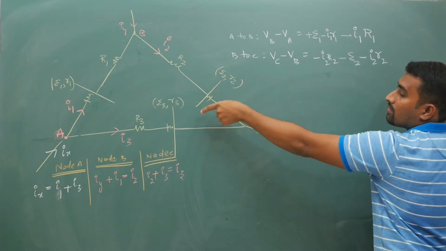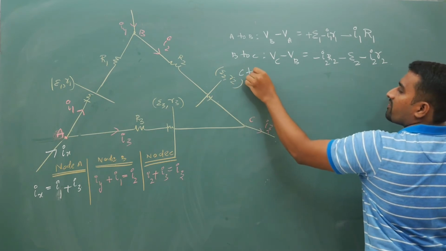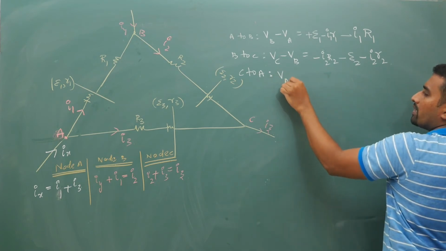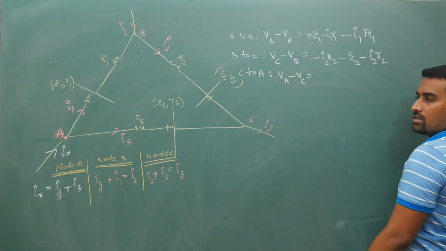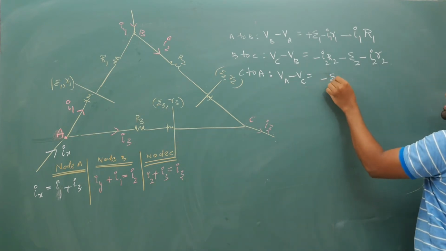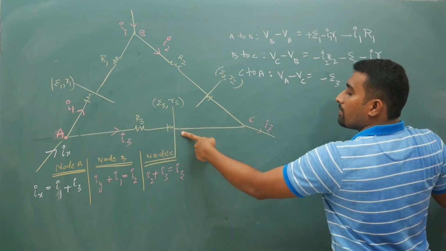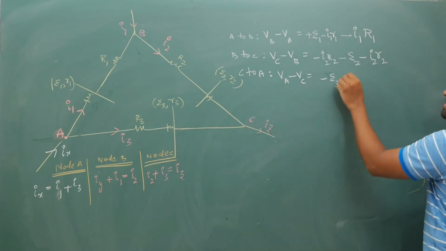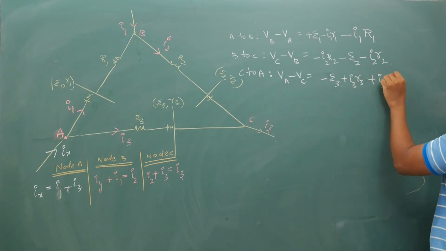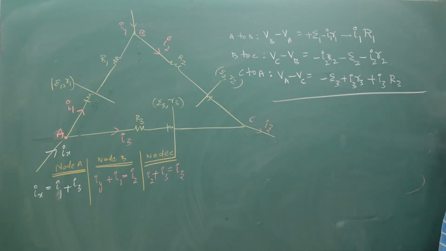Okay, for this cell, the longer one is the positive terminal, the shorter one is the negative terminal. Next, if you are going from C to A, you are going to get VA minus VC. That is equal to, first, going from C to A, you get this cell minus E3, because going like this you first meet the positive terminal. So from positive to negative, it is minus E3, against the direction of current, plus I3 small r3 plus I3 capital R3. This is your potential difference between A and C.